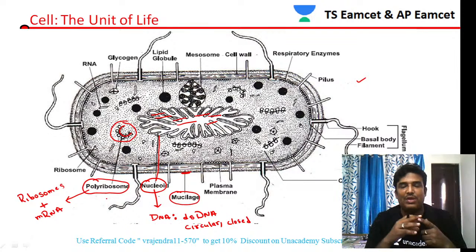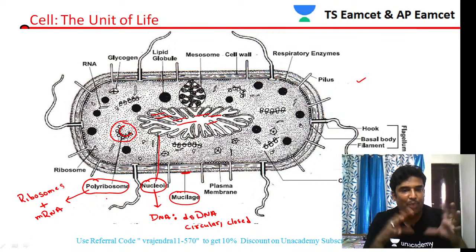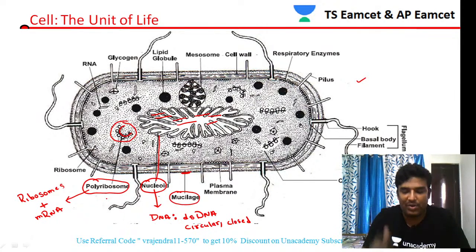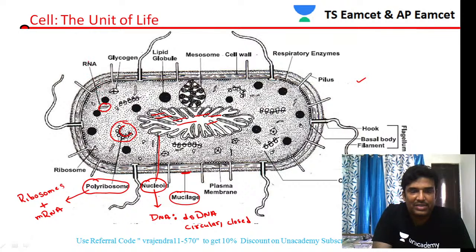So ribosomes. What type of ribosomes? They are polyribosomes actually. What are polyribosomes made up of? Polyribosomes are made up of ribosomes plus mRNA. Then let us see some more cytoplasmic contents. Apart from that, a small amount of RNA is also present. You can see very small amount of RNA, not too much.